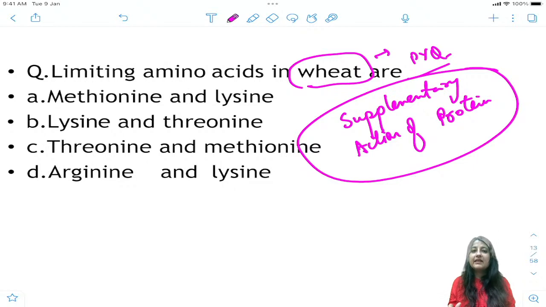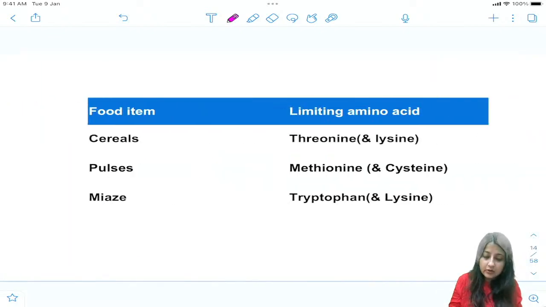So supplementary action is like, why do we eat dal and chawal together? I mean, why are we eating pulses and cereals together? Obviously it's tasty, but what is the exact reason? Pulses are deficient in one of the important amino acids which is provided from rice, cereals. So that's how we are making up for it. This is called supplementary action.